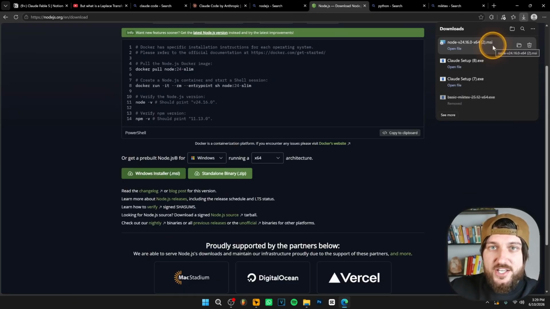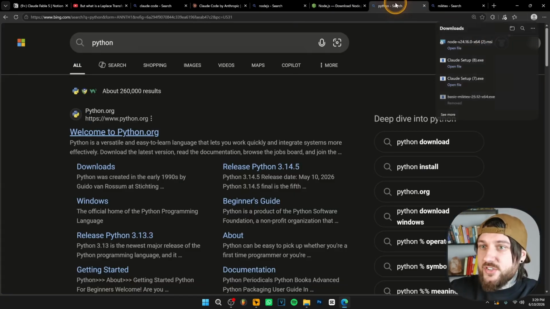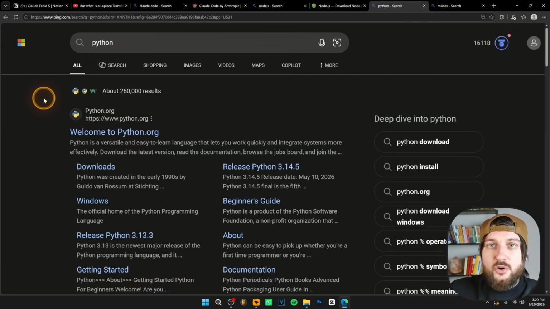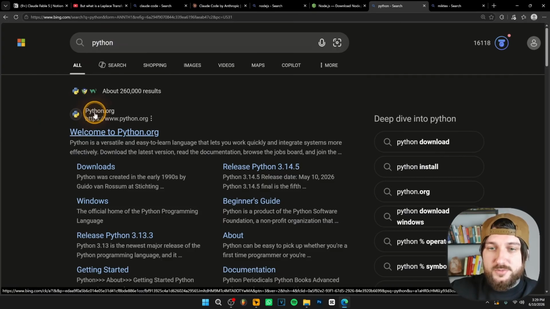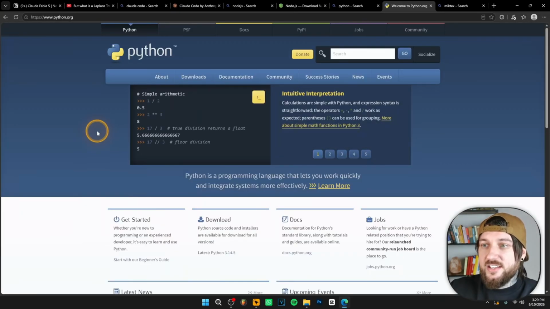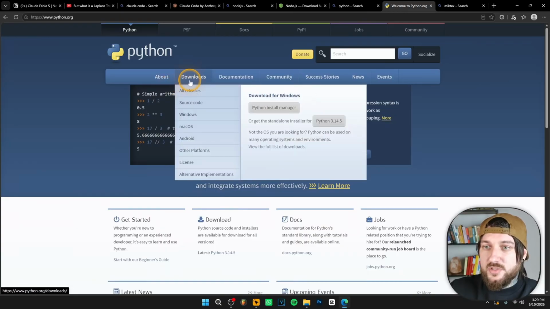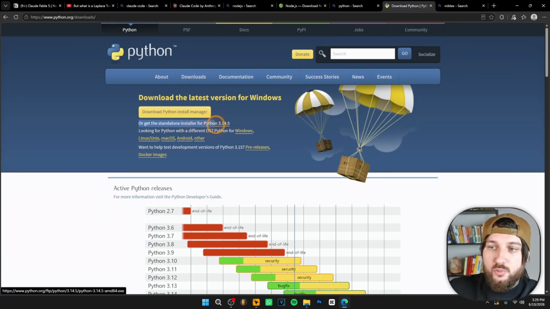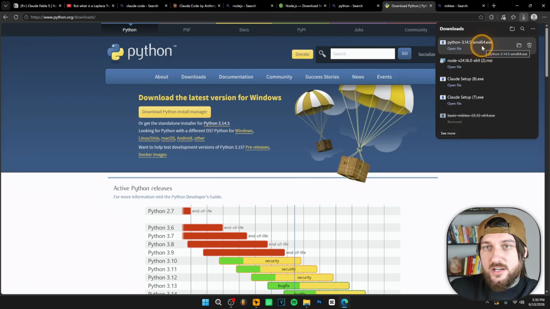After you install Node.js, go to your browser again and search for Python over here. As you can see, Python. Search for Python and then go to this website over here, python.org. Go to this website and then click over here where it says downloads, click on downloads, then click over here where it says or get the standalone installer for Python 3.14.15, right? So click on this over here and install Python on your computer.